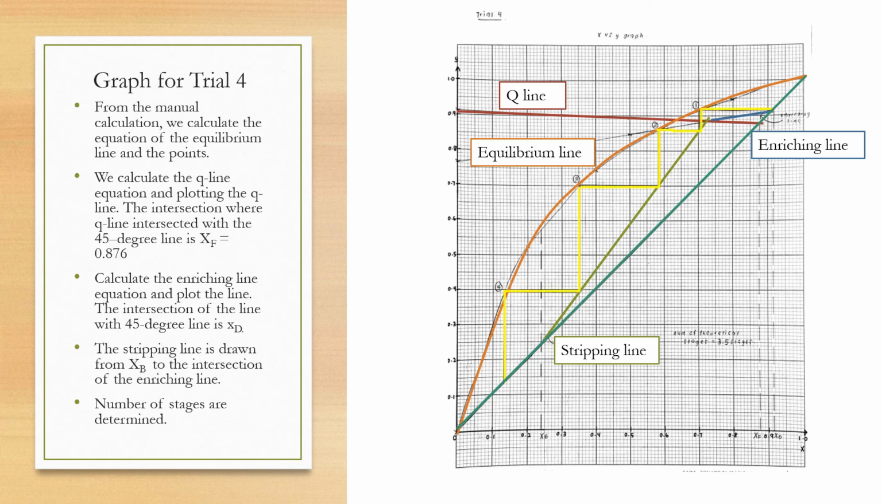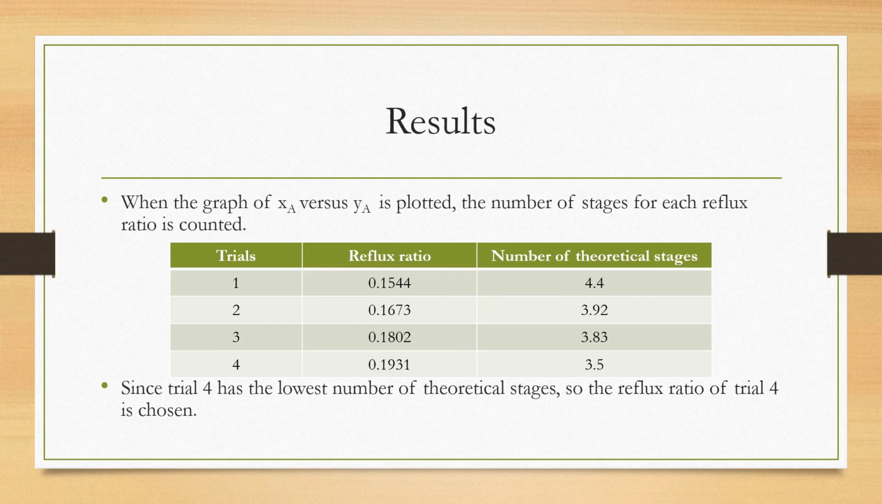Then we determine the number of stages by drawing the yellow color stages. When the graphs of XA versus YA are plotted for the 4 trials, we can see that the number of theoretical stages of the 4th trial is the smallest. So its reflux ratio of 0.1931 is used as the optimum reflux ratio.